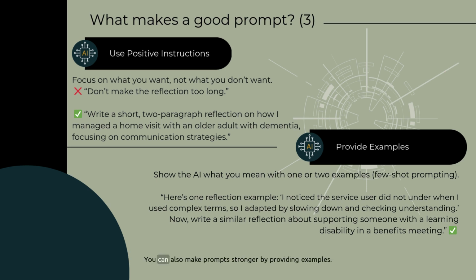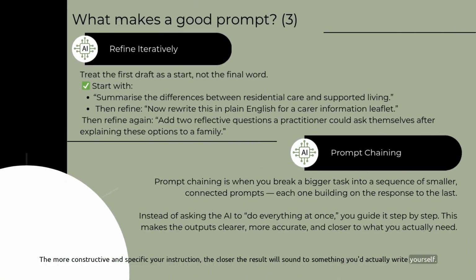You can also make prompts stronger by providing examples. Show the AI what good looks like. Maybe include a short paragraph or outline you've already written, and ask it to match that style. This is called few-shot prompting. You're giving the model a small sample so it can mirror your tone and structure. The more constructive and specific your instruction, the closer the result will sound to something you'd actually write yourself.